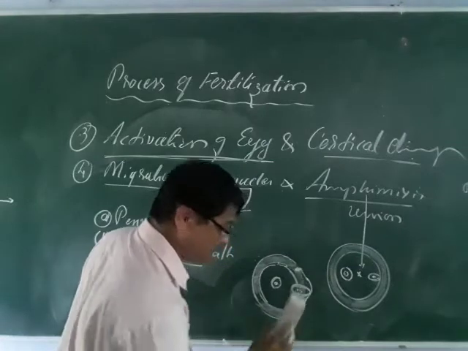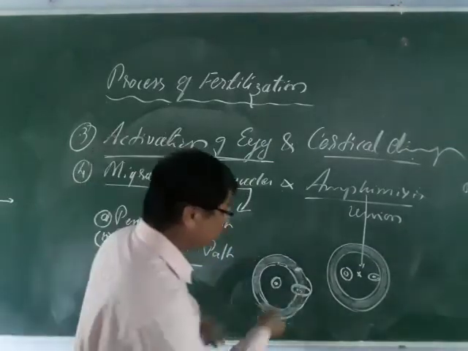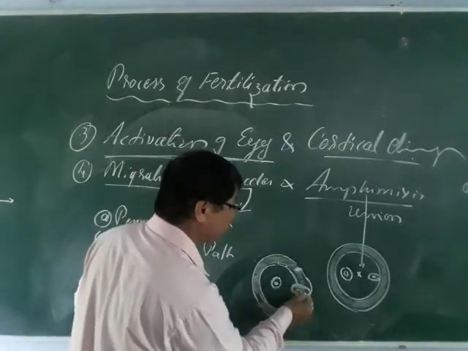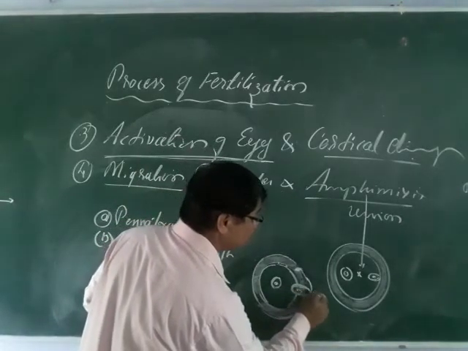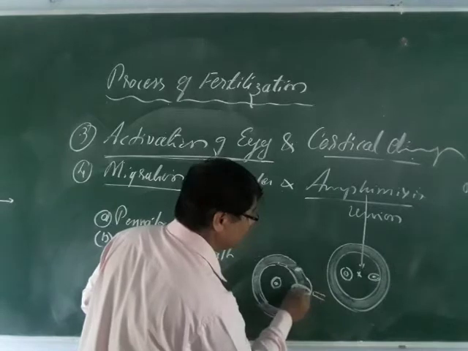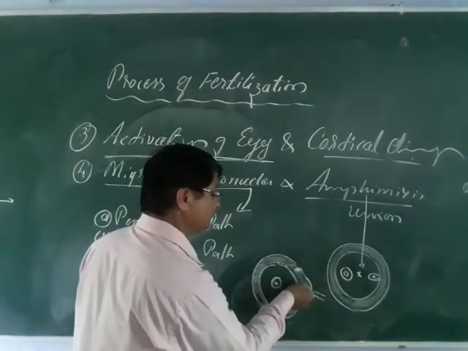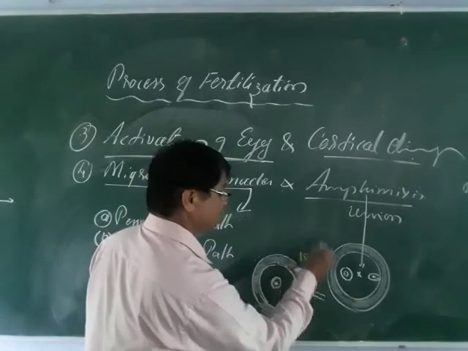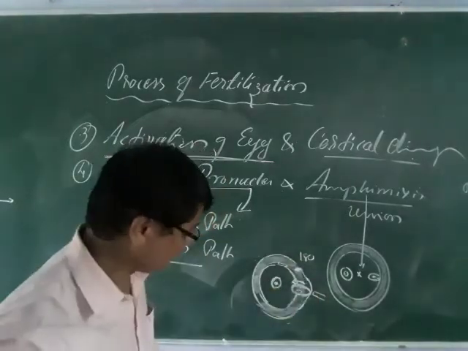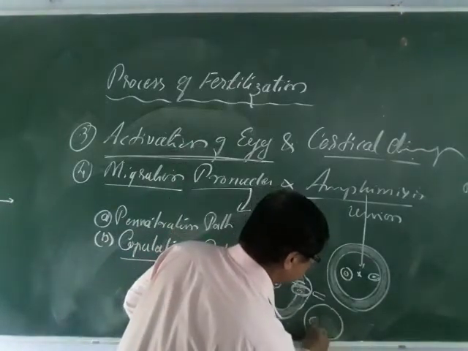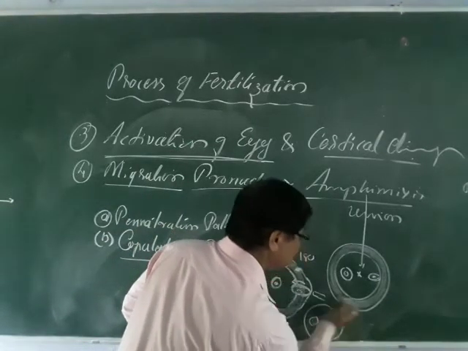The pronucleus is already here, and once it has entered, it turns in this way. It takes a 180 degree turn. Suppose you can say this is the neck region and this is the head region. So it takes a turn like this, just imagine it is 180 degrees. 180 degrees means, I'll draw here, consider this is the line this way, and this will be converted.